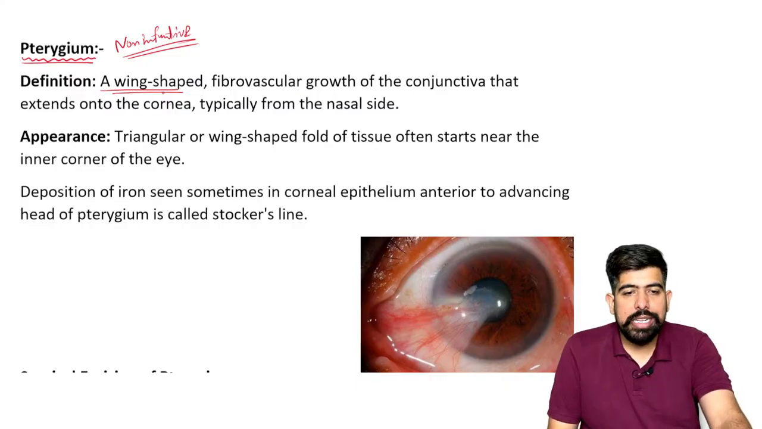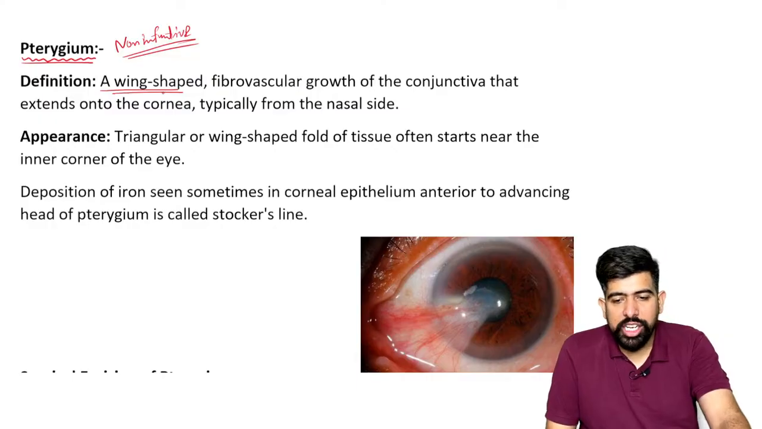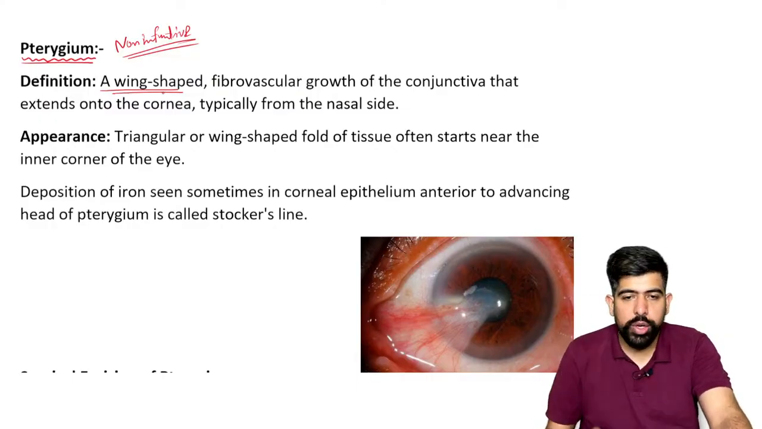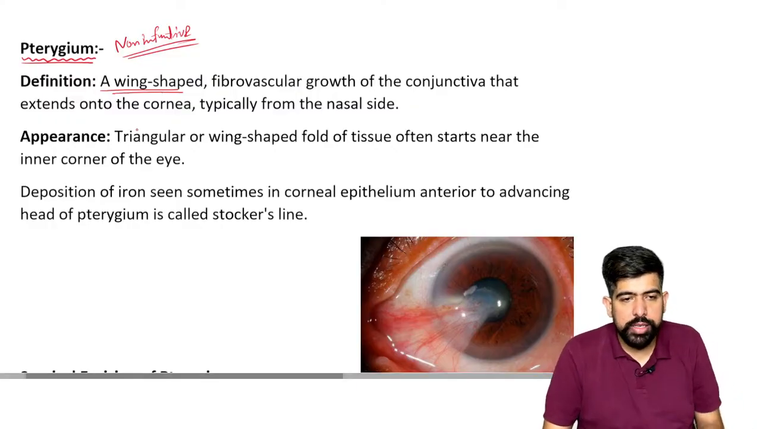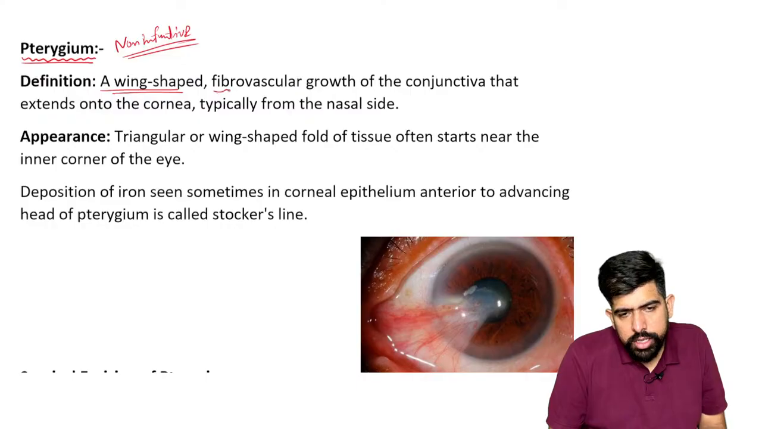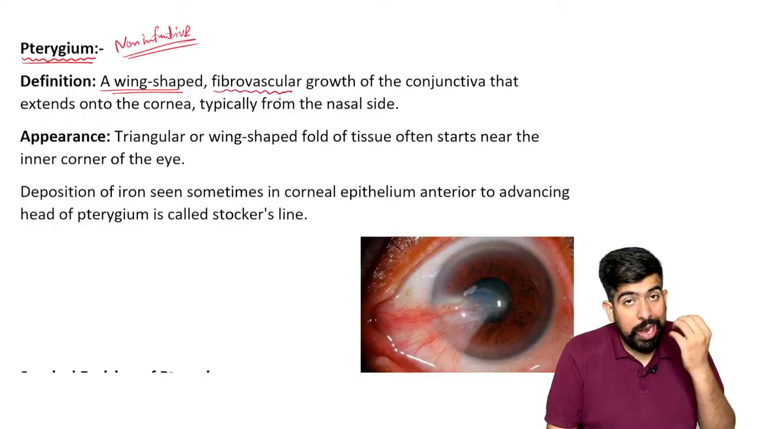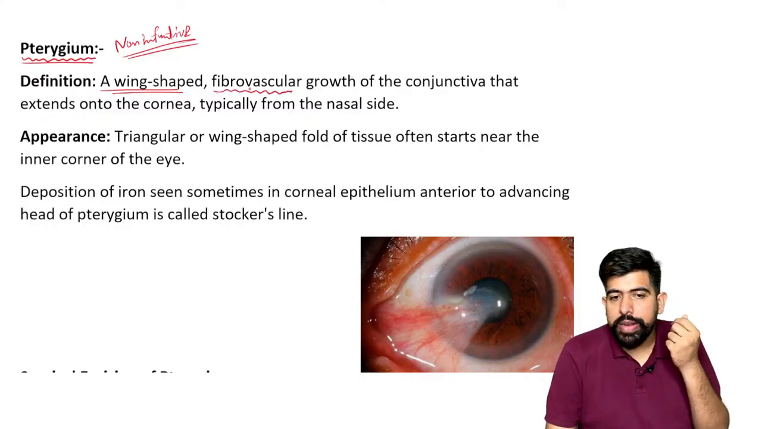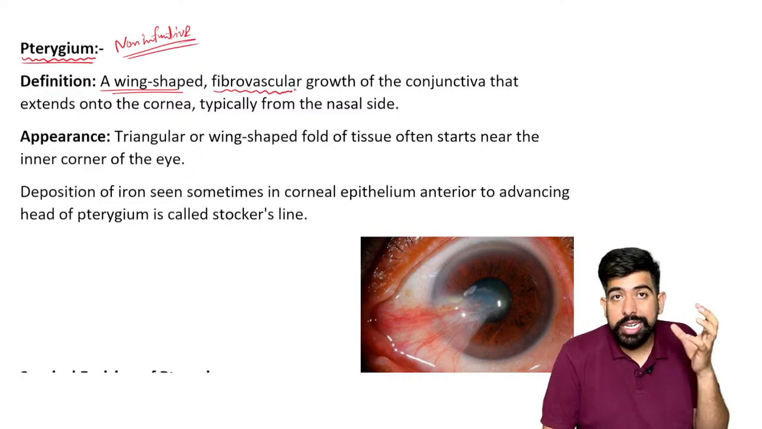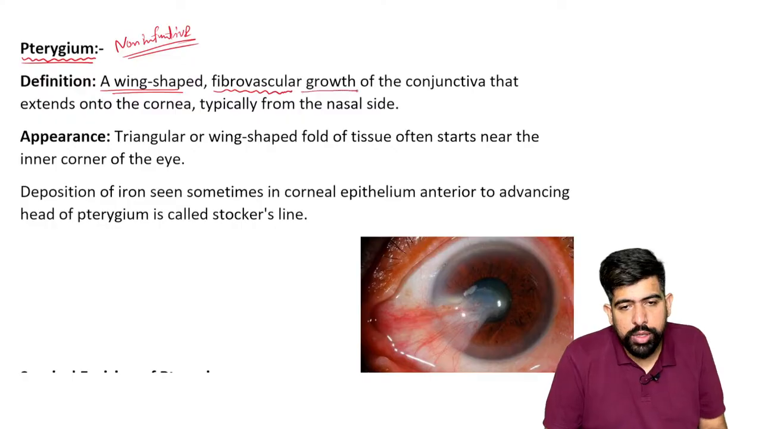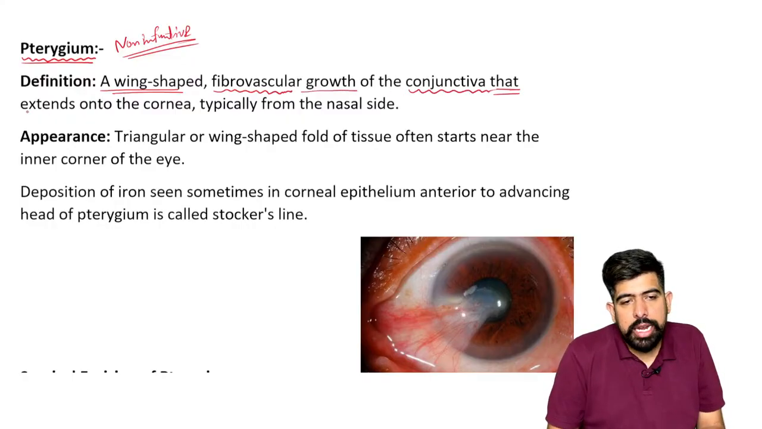What is happening in this patient? There is a wing shape, like a wing is growing over there, a wing-shaped fibrovascular growth. Fibro means the outer layer, the scleral one, the fibrous layer, and vascular, it also has vascularity. It is a fibrovascular growth of the conjunctiva that extends onto the cornea.